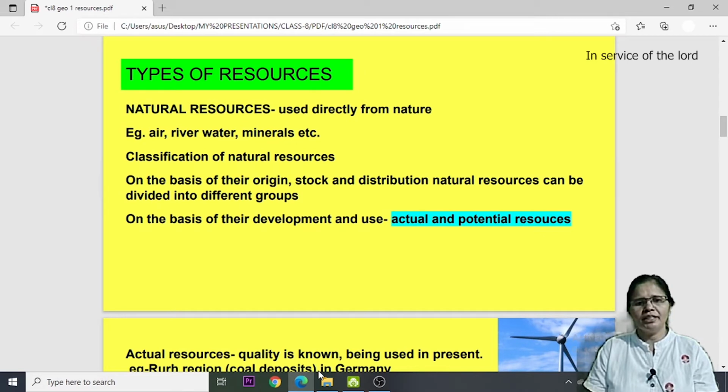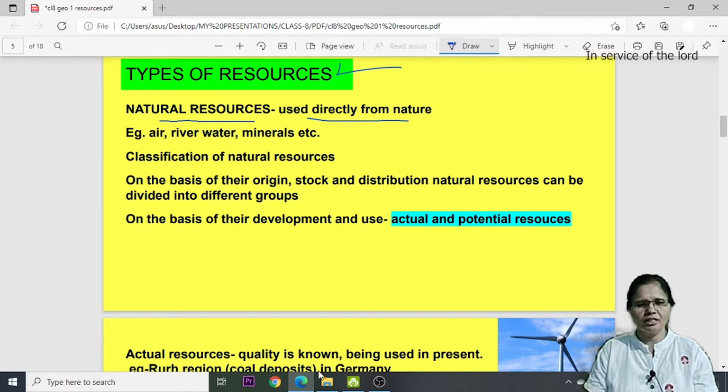So how many types of resources can be there? In your book they have described so many types of resources on the basis of their origin or on the basis of their development or different things. So first of all, here I want to discuss two types. One type is natural resources. These are the resources which we directly use from nature. For example, air, river water, minerals, etc. We just pick from nature and we are utilizing it, so it is a natural resource.